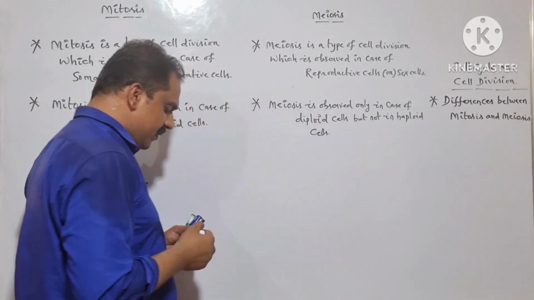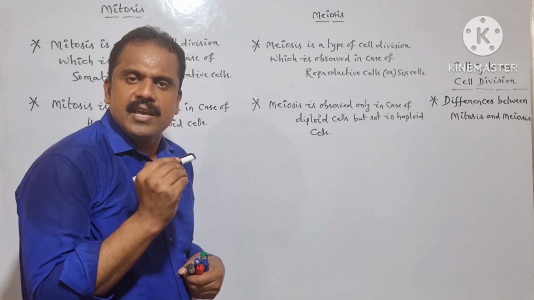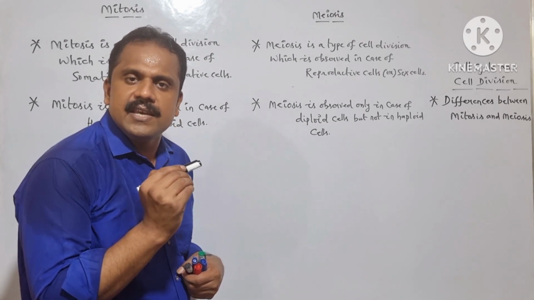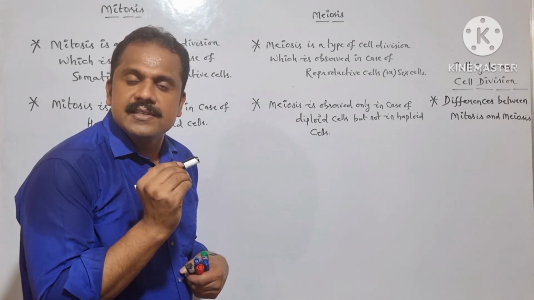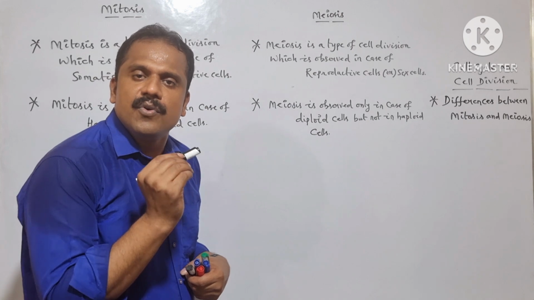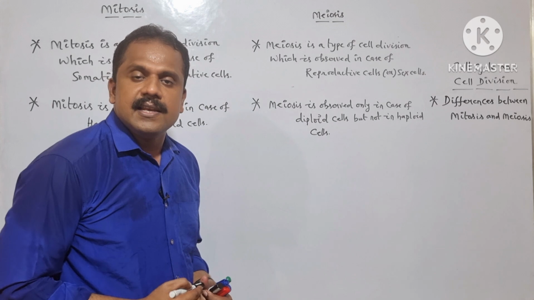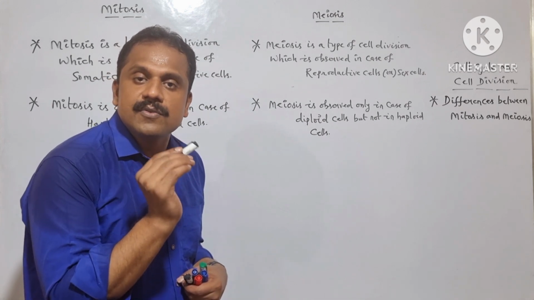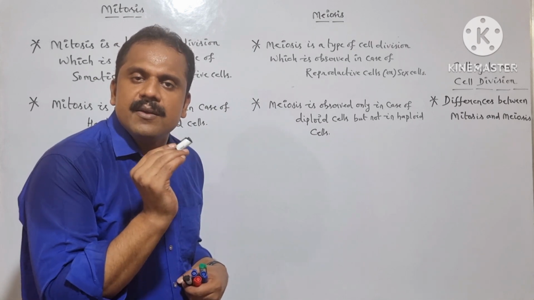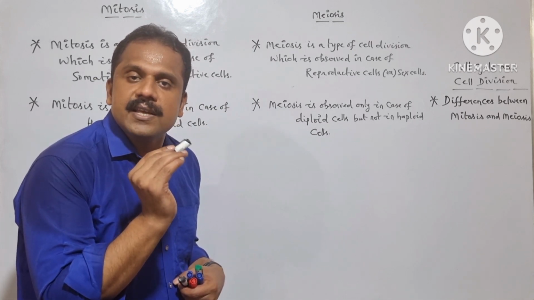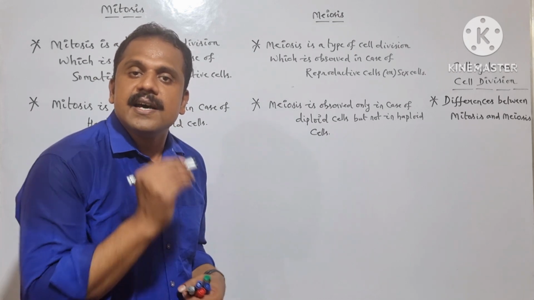Most commonly, mitosis is otherwise known as equational division. Why? Because this specific cell division is responsible for the maintenance of constant chromosomal number both in the parental cell and in the daughter cell. That means if the parental cell has a certain number of chromosomes, the same number of chromosomes is observed in the daughter cell. That is why mitotic cell division is otherwise known as equational division, whereas meiotic cell division is otherwise known as reductional division.